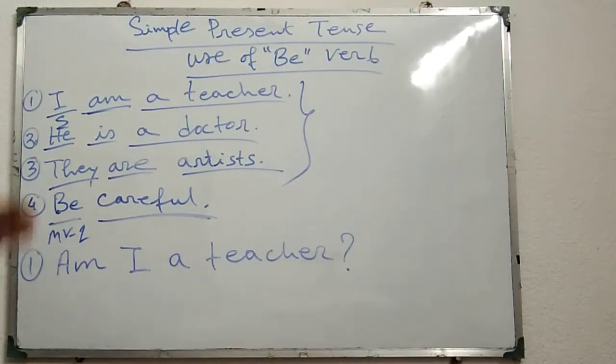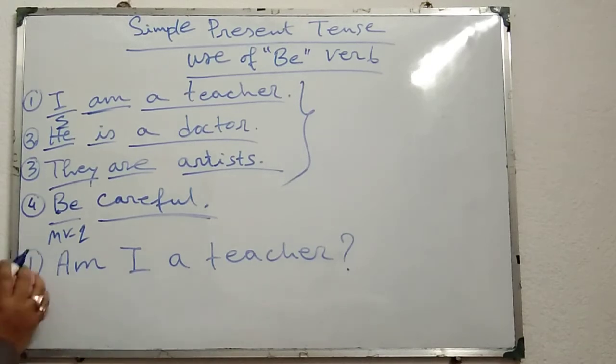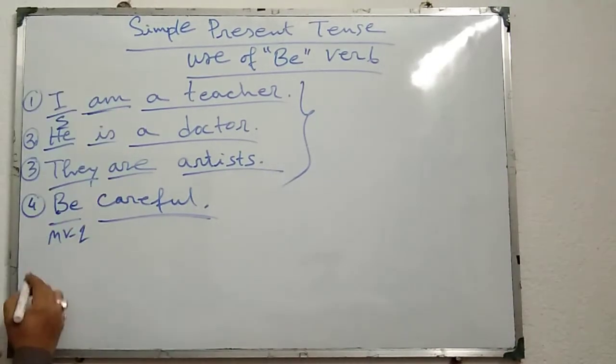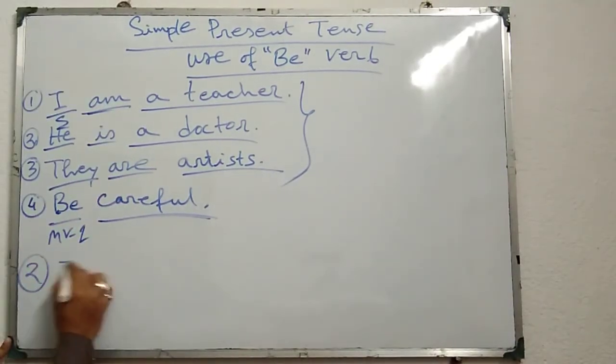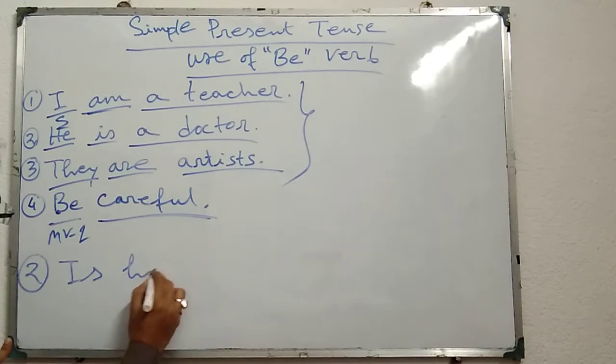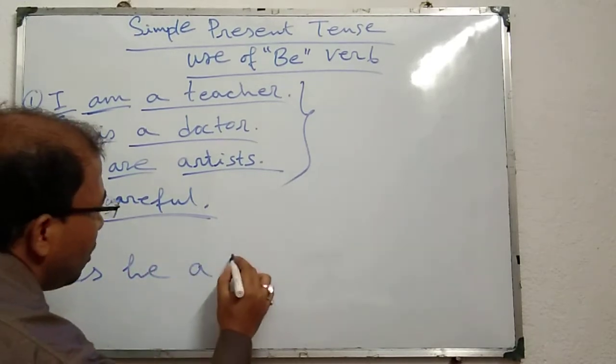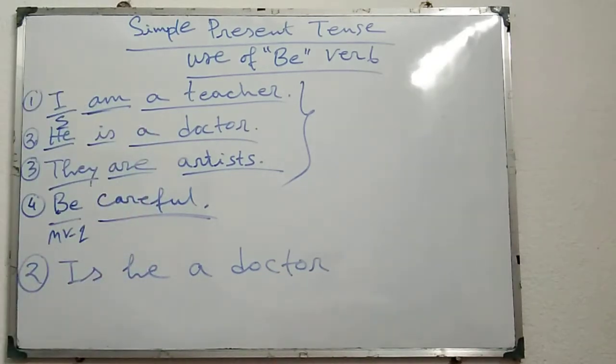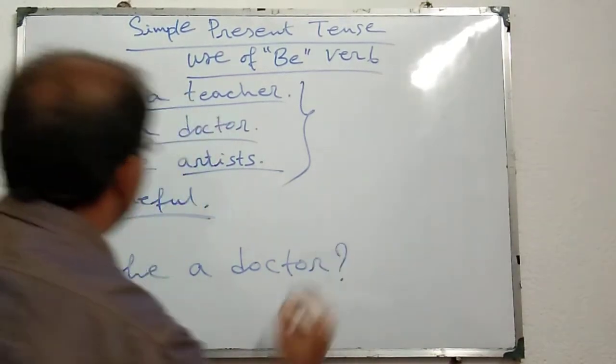Similarly, he is a doctor. It will be like this: is he a doctor? Question mark.